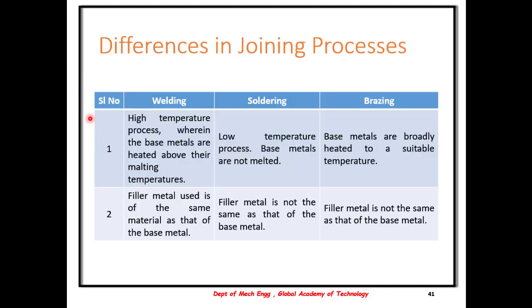Now, let us differentiate all these joining processes, that is welding, soldering and brazing. In welding, it is usually high temperature, soldering, low temperature, and brazing is broadly heated to a suitable temperature range. In terms of temperature, soldering is said to have the lowest temperature. The filler material is the same as the material that is to be welded in case of welding. Here it is not true. Here again it is not the same case.